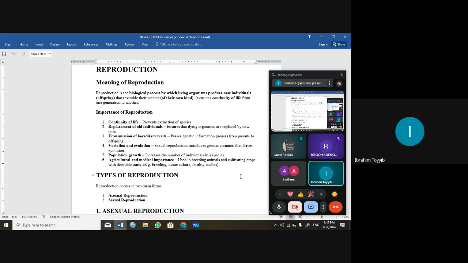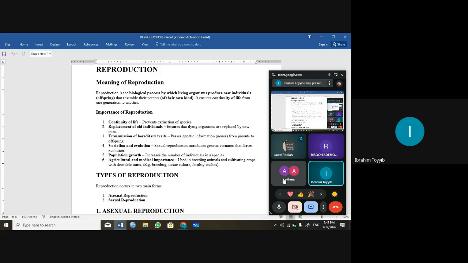Mitosis is like a form of binary fission, in which the parent cell divides into two. While in meiosis, at the end, haploid daughter cells are produced, that is four daughter cells.